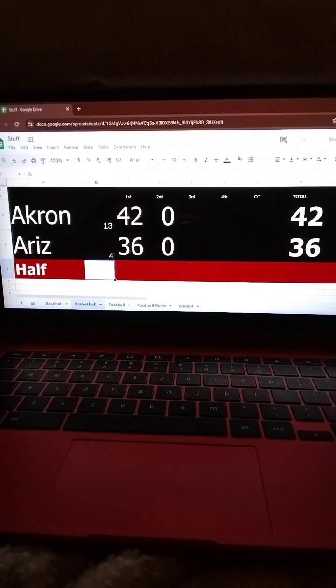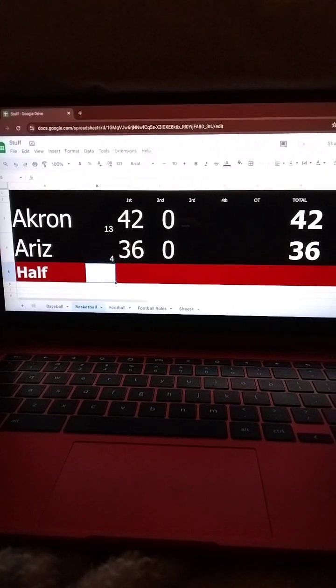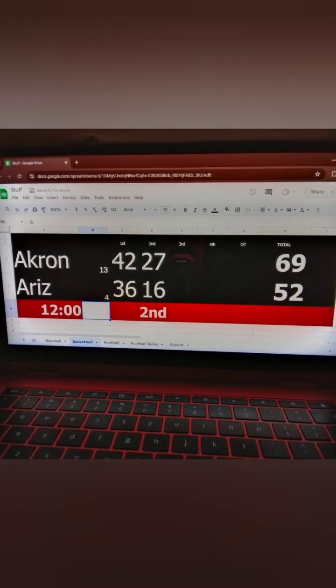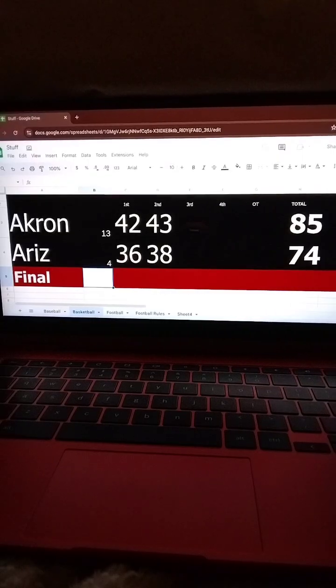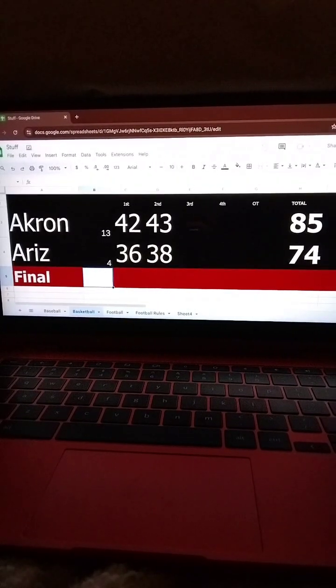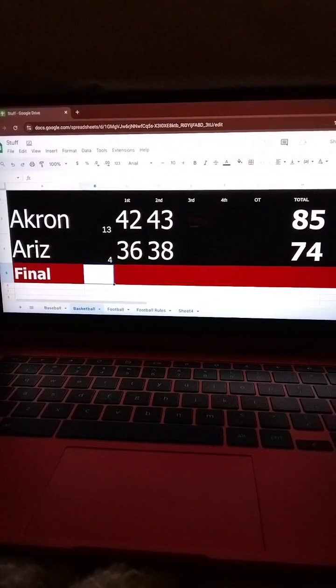Upset alert, question mark? Maybe. Stay tuned. Upset alert. Well, look at that. Another huge upset. 13th seeded Akron defeats the number 4 seed Arizona 85-74. Akron plays Oregon in the next round.